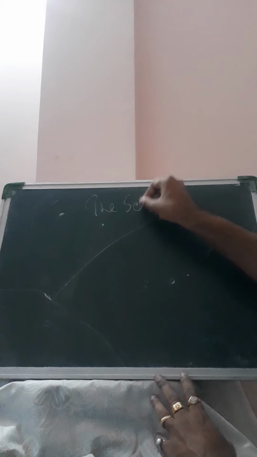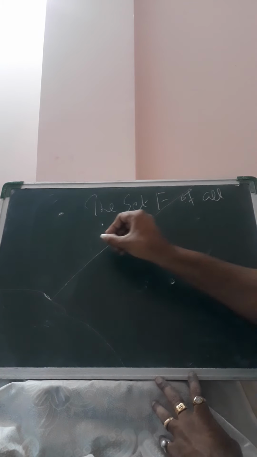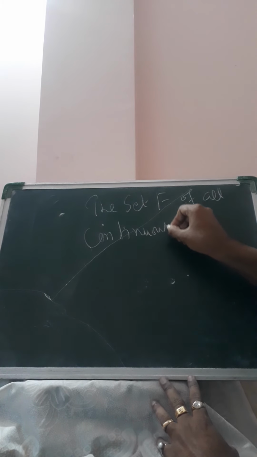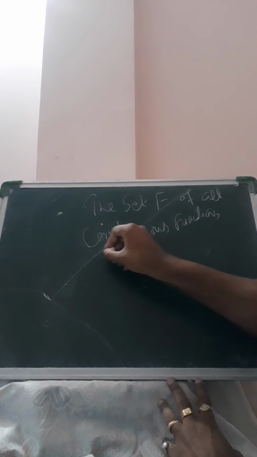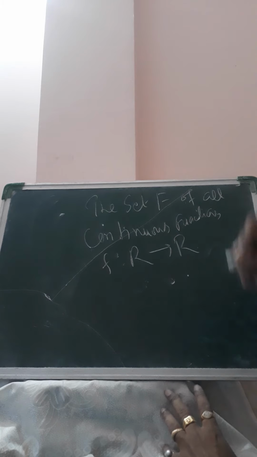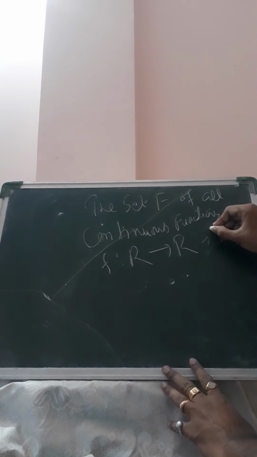Now consider another example, the set F of all continuous functions f from R to R, where R is the set of real numbers.